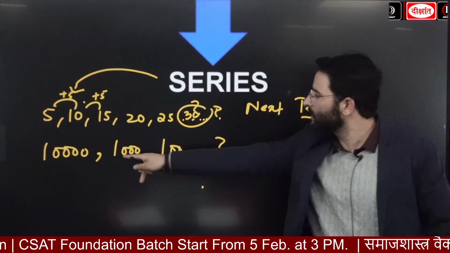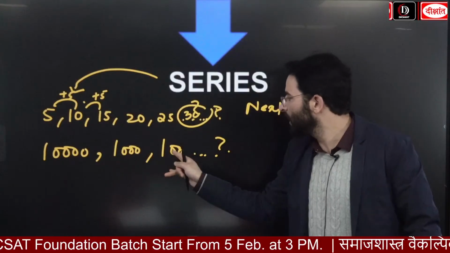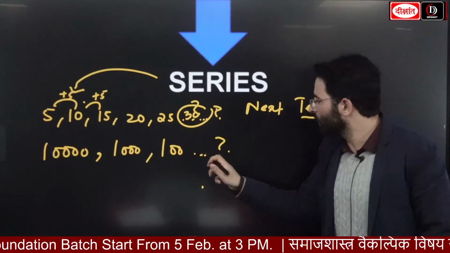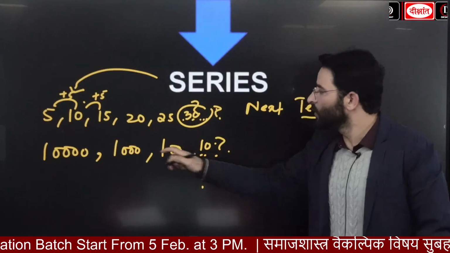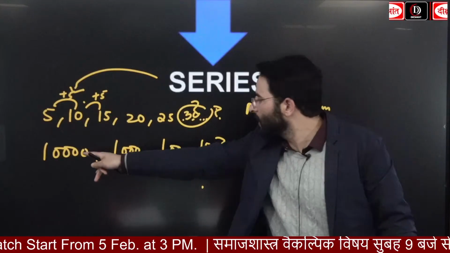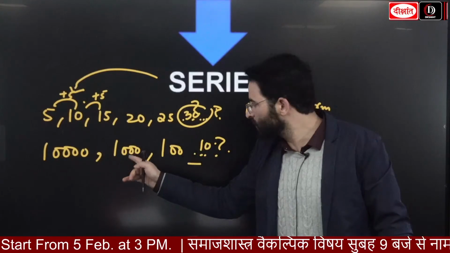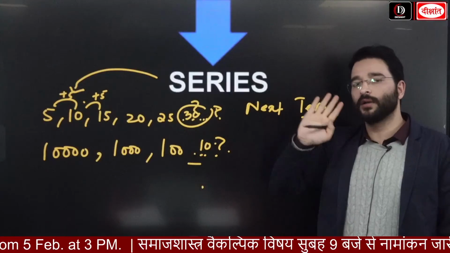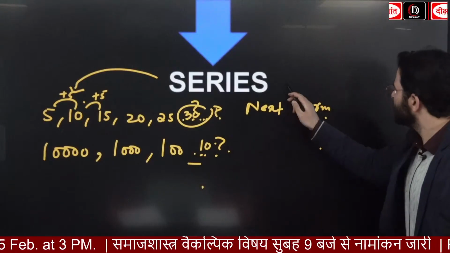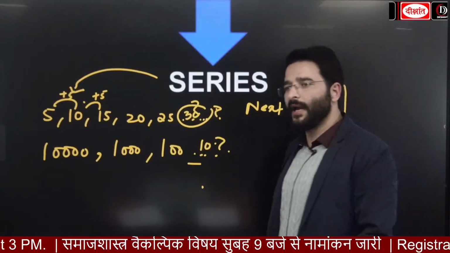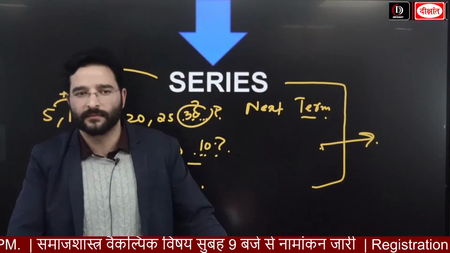Similarly, if I look at this one, 10,000, 1,000, 100, and then what is going to be the next term? It is going to be 10. Here you are going to see कि यहाँ पे division हो रहा है by 10. 10,000 divided by 10 is 1,000, 1,000 divided by 10 is 100. Similarly, 100 divided by 10 is equal to 10. So if I look at the series, that means, guys, series follows a different set of patterns which is based